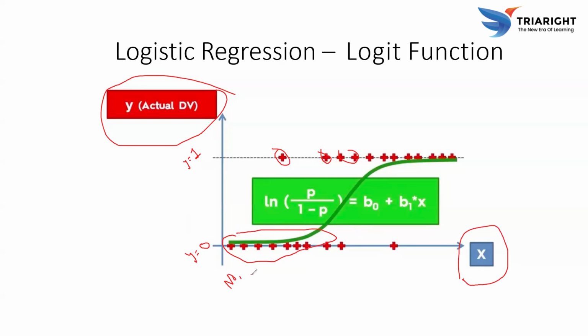We represent no, not spam, incorrect, or false directly as 0. For y equal to 1, the points nearest the top, close to y equal to 1, indicate the instances of yes.